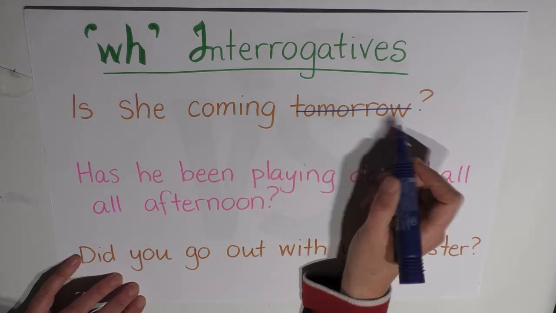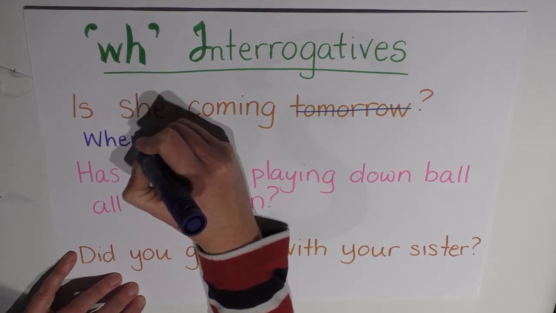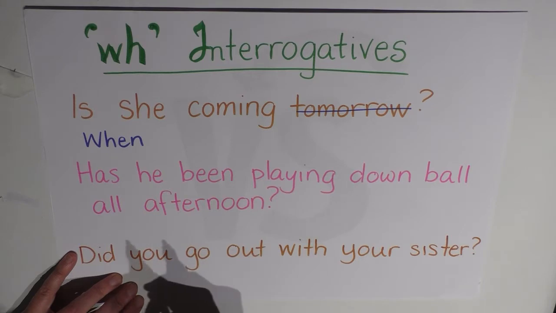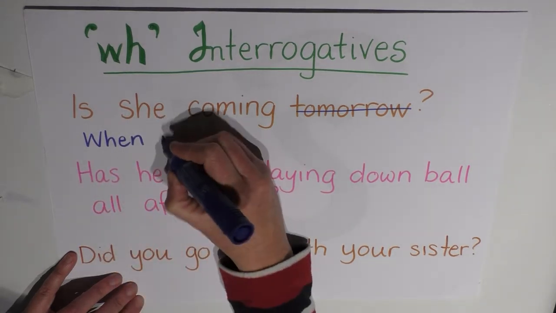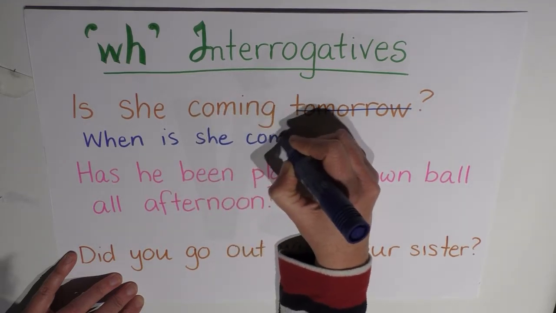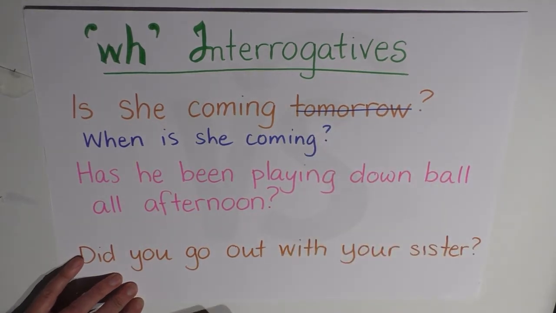Get rid of tomorrow, and I'm going to put when as my question word. Now, what happens with is she? Does it stay inverted, or does it go back to its subject verb order? Let's have a look. When is she coming? Well, as we can see, the inversion of the subject verb is still relevant in the WH interrogative form.